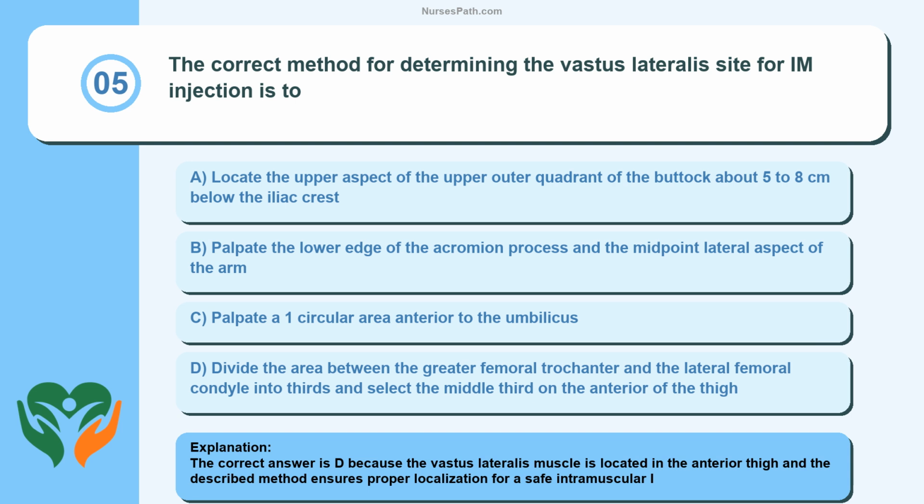The correct answer is D, because the vastus lateralis muscle is located in the anterior thigh, and the described method ensures proper localization for a safe intramuscular injection.